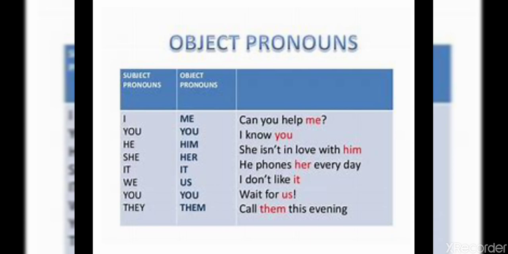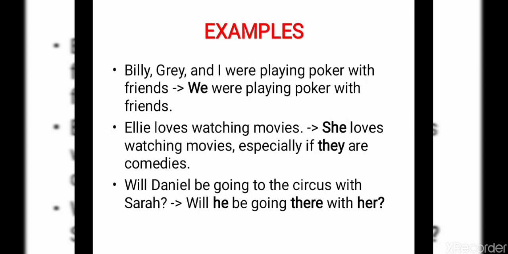So here pronouns can be used as subject pronouns and also as object pronouns. Look into these sentences. Billy, Gray and I were playing poker with friends. Here, Billy, Gray and I, we can replace those three nouns with the pronoun we. We were playing poker with friends. Ellie loves watching movies. We can change that noun Ellie into the pronoun she. She loves watching movies, especially if they are comedies. Ellie, that noun we changed into she. Movies, that noun also we changed into they.